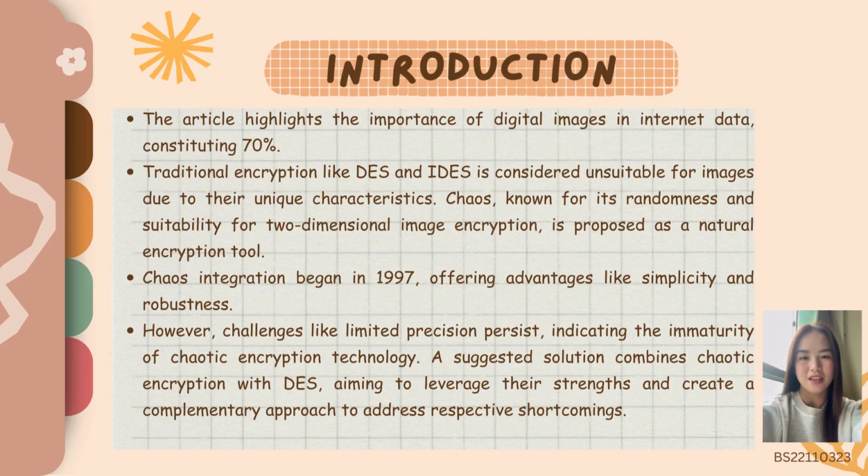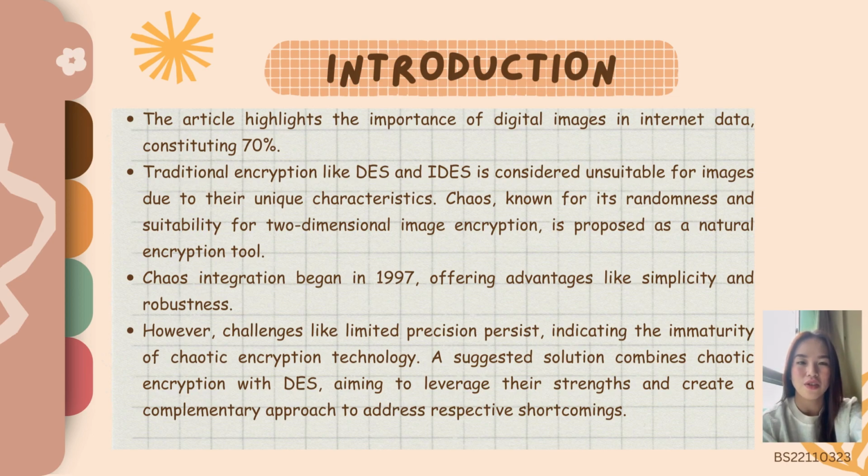This article discusses the significance of digital images in Internet information transmission, constituting 70% of the data. Traditional encryption algorithms like DES and IDEA are deemed unsuitable for image encryption due to the unique characteristics of image data. Chaos, recognized for its randomness and characteristics like noise sensitivity, initial unpredictability, ergodicity, and divergence index, is proposed as a natural encryption tool, particularly for two-dimensional image encryption.